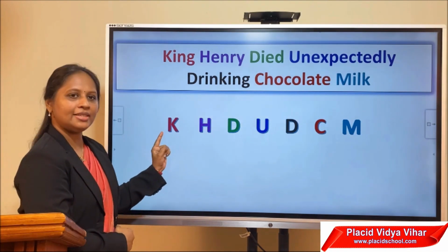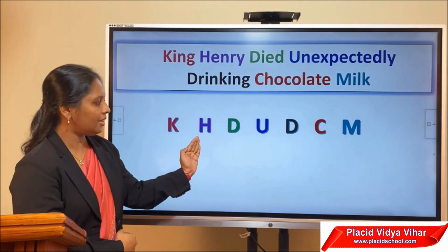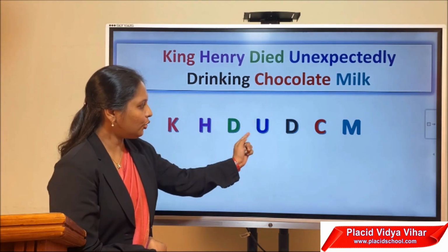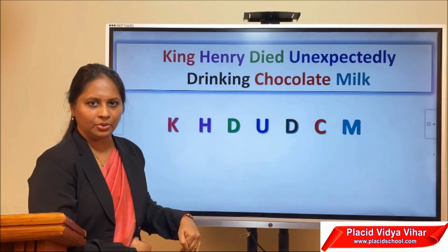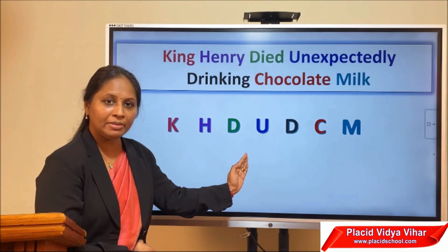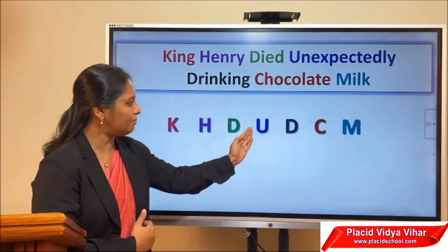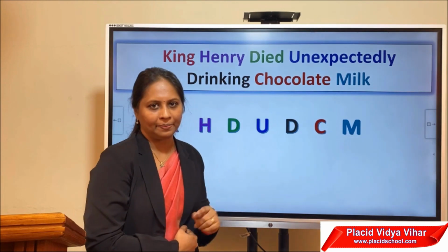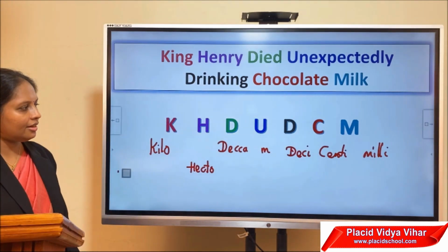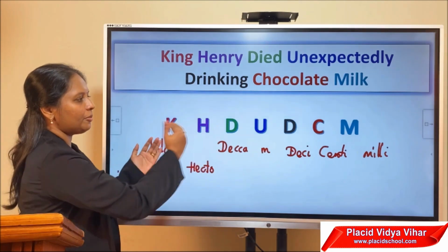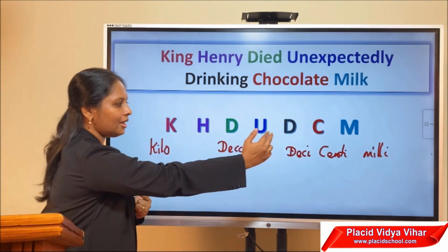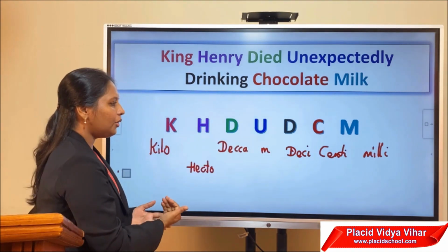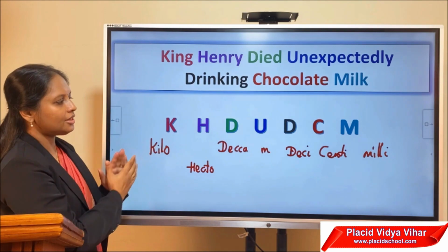Okay, this K represents kilo. Then comes hecto. Then comes deca. U represents the fundamental basic unit. Meter. In this case, in the case of length, it is meter. Then deci. Then centi and milli. Is it easy to remember? Now let us see the conversion. How you can convert from one unit to another. If a quantity is given in milli, how do you convert it to hecto? Or if a quantity is given in centi, how do you convert it to milli? If you remember this, it would be easier.